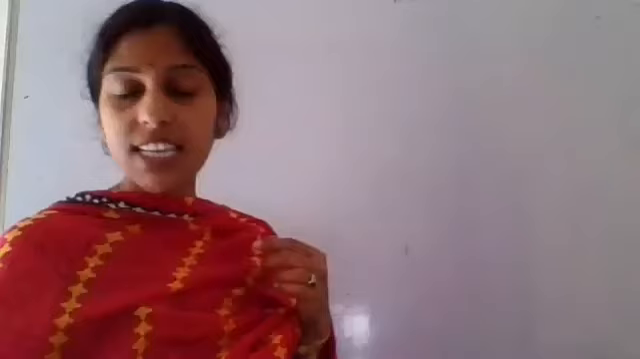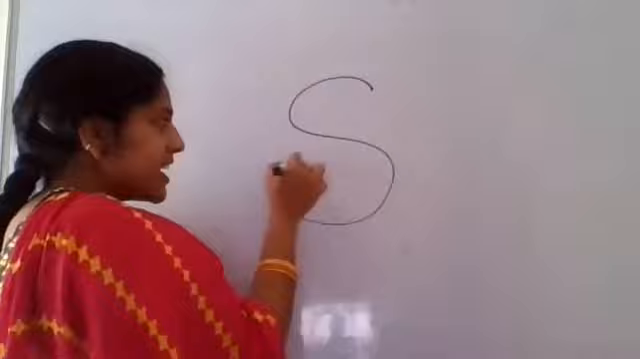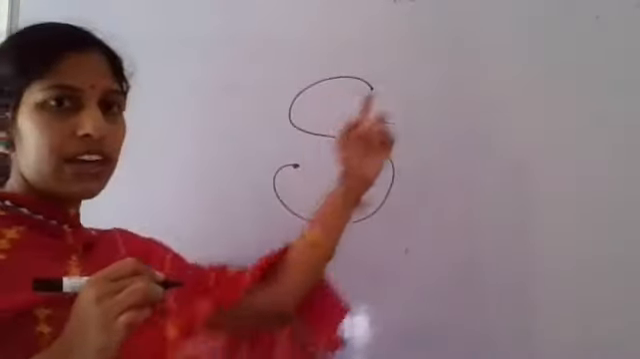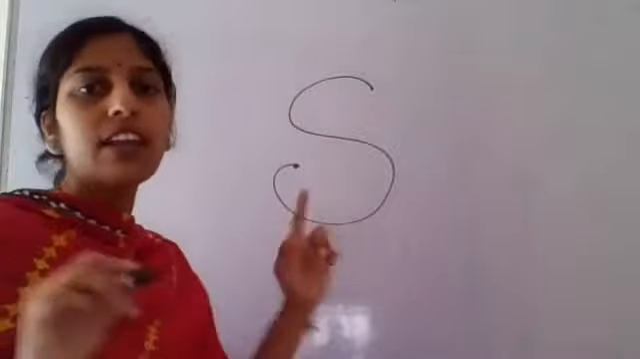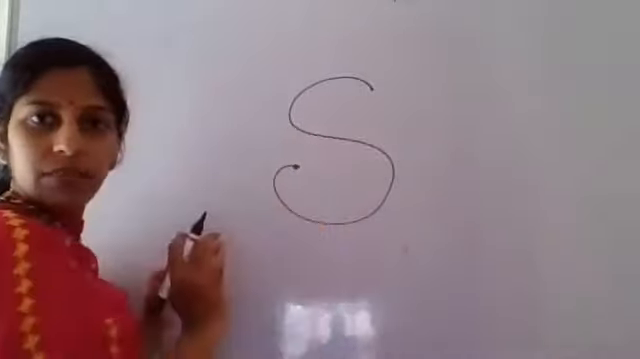Ma'am, S is an open figure, ma'am. Yeah, S is an open figure. Why? Because it has one starting point and it is ending at another point. Both of these points are different. That's why S is an open figure. You can see the open space here.